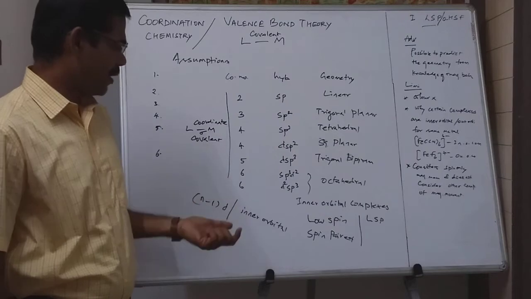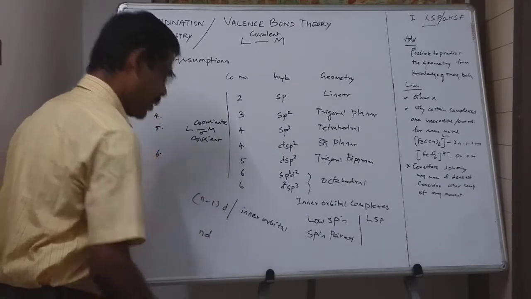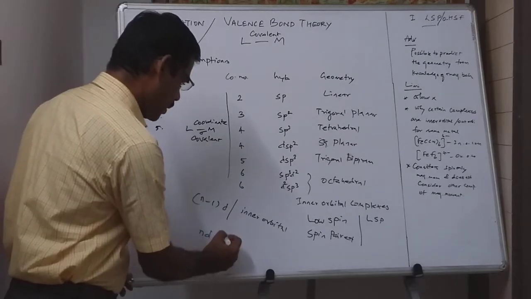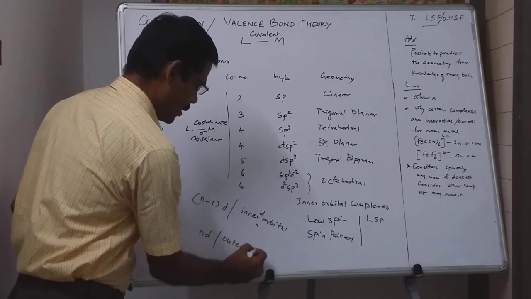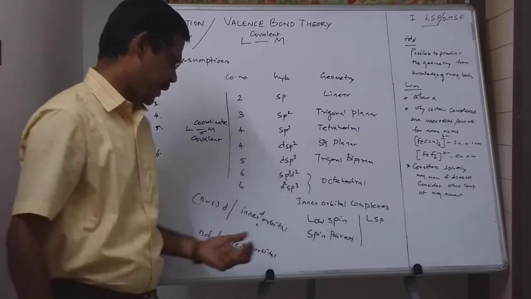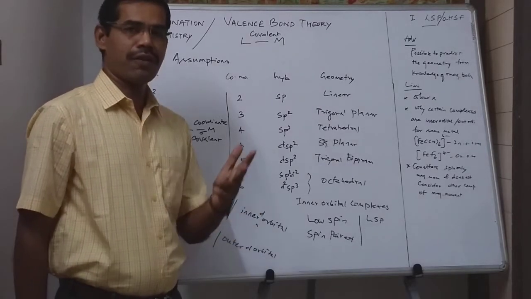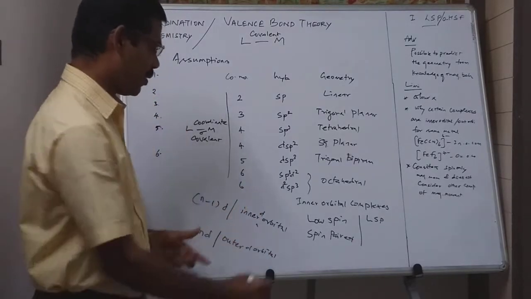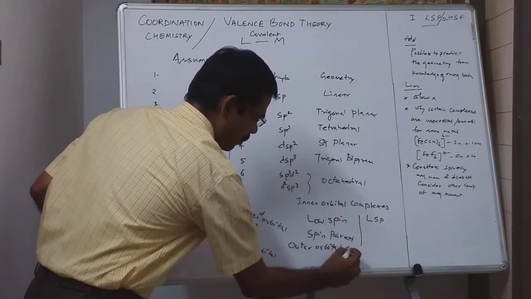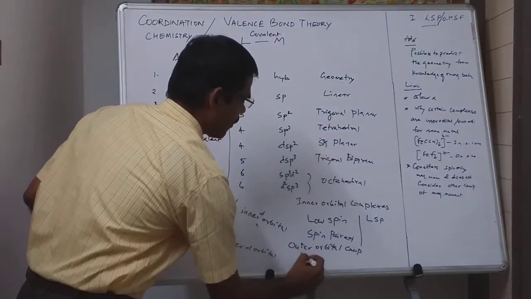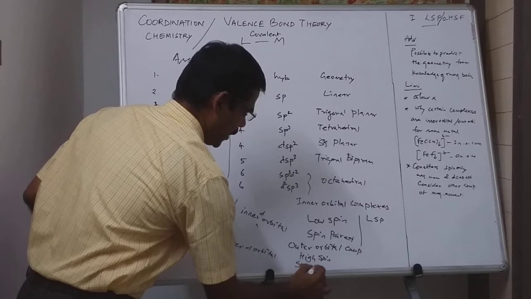Now, in another way, in an octahedral complex, if the nd orbitals or outer d orbitals are involved in hybridization, then those complexes will be called outer orbital complexes, or high spin complexes, or spin free complexes.